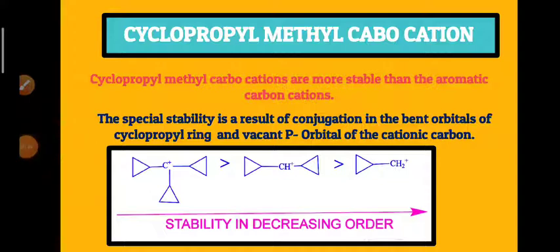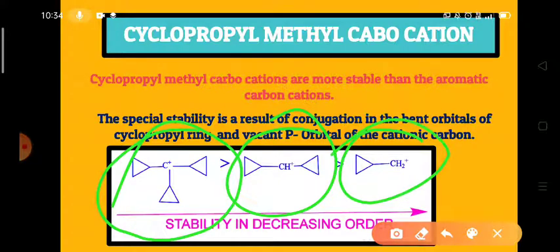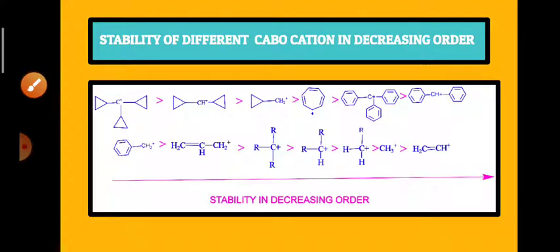So that's why tricyclopropyl methyl carbocation is more stable than the dicyclopropyl carbocation, which in turn is more stable than the cyclopropyl methyl carbocation. This is the stability order of the cyclopropyl methyl carbocations.